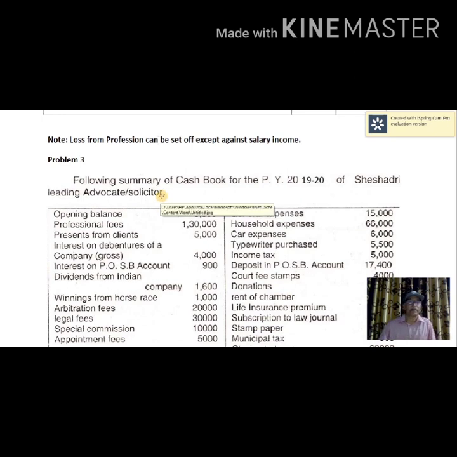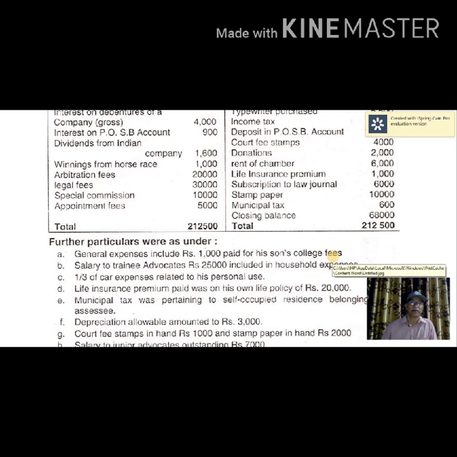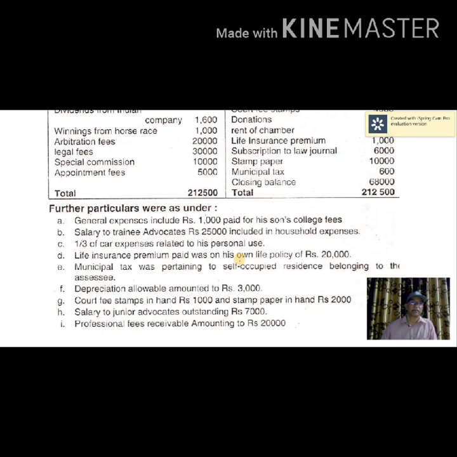Now here you have got receipts and here you have got payments, and further particulars are also given here. Let us first analyze the details given here as additional inputs. Point A. General expenses include 1,000 paid for his son's college fees.